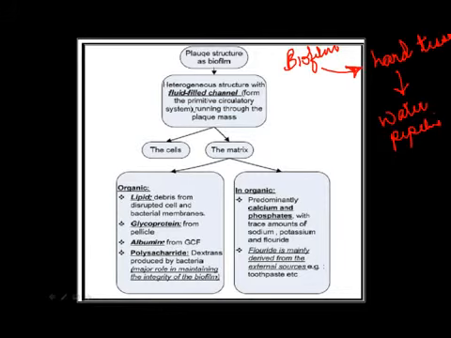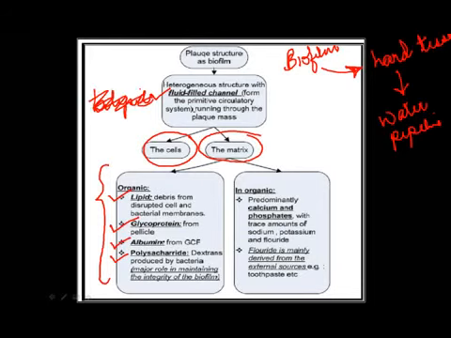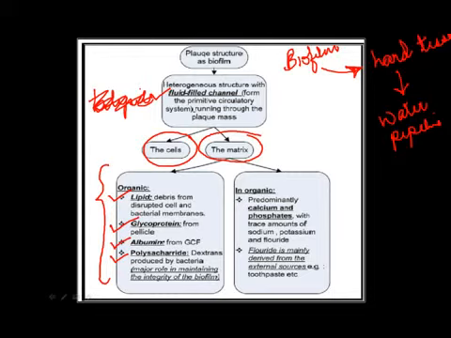Any hard tissue can have a layer of biofilm on it, and what a biofilm basically contains is fluid filled channels, the cells, and the matrix. The cells are the living cells, usually bacteria. The matrix is composed of lipids, glycoprotein, albumin, and polysaccharides. This is the matrix typical of plaque on the tooth. The lipids are derived from the cell membranes, and the glycoprotein is derived from the salivary pellicle.